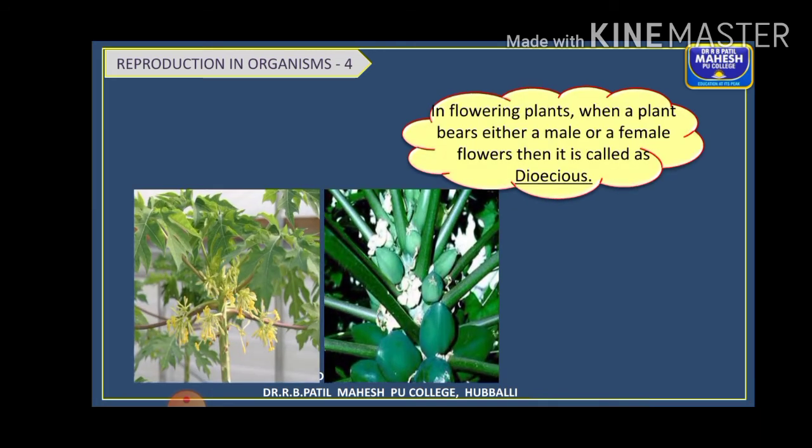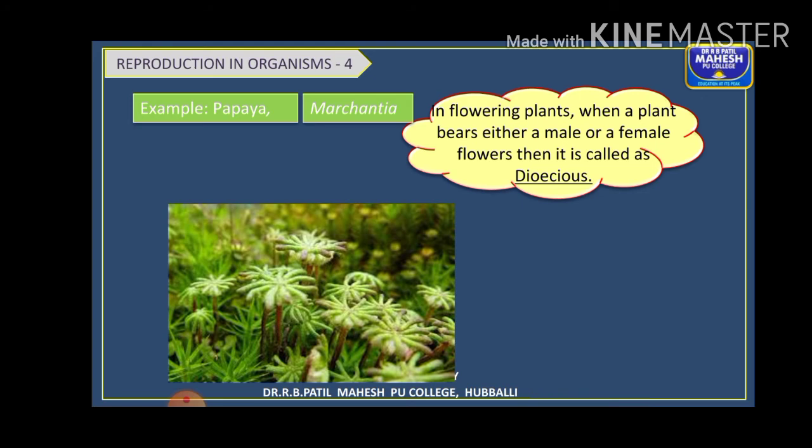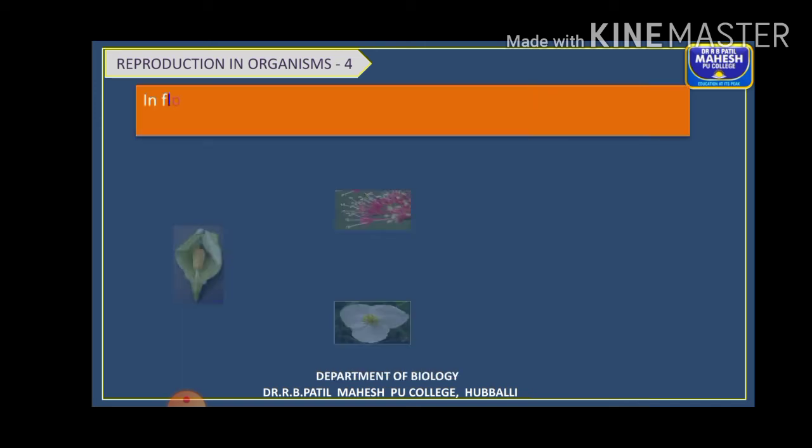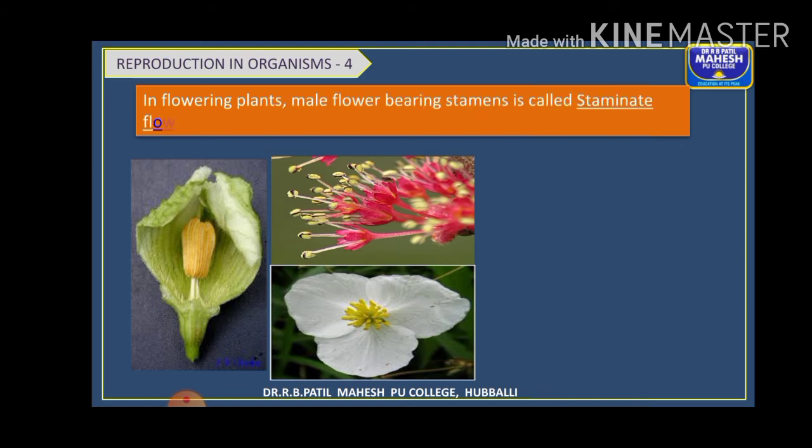Whereas when a plant bears either a male flower or a female flower, then it is said to be dioecious plants. That is, two different plants are there. One is a male plant, the other one is a female plant. Examples you have papaya, Marchantia, date palm, etc. All these are dioecious. So remember the examples given in your NCERT textbook. They may ask you what are dioecious plants, give example.